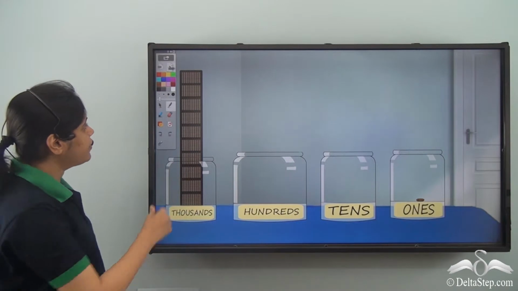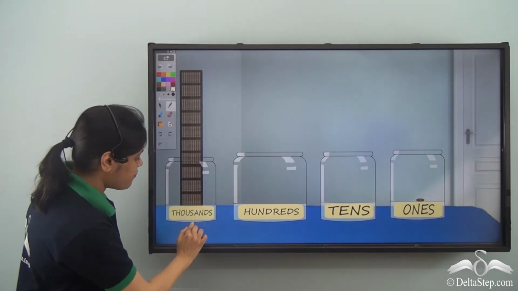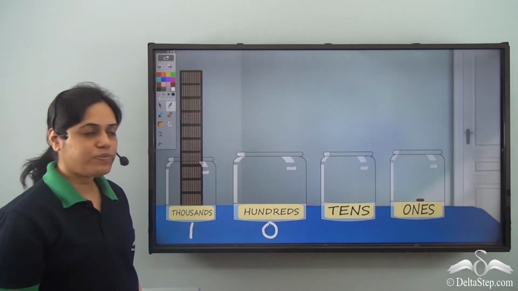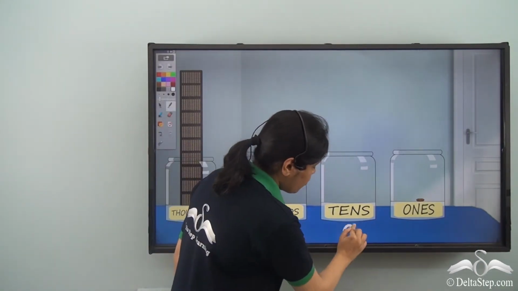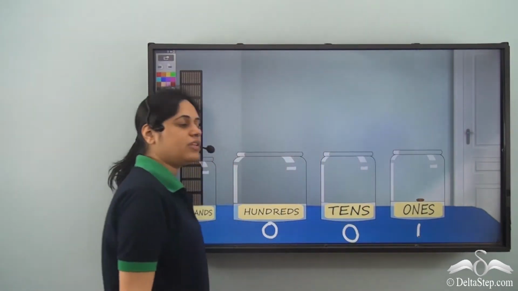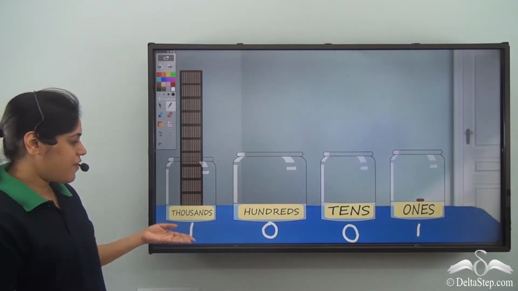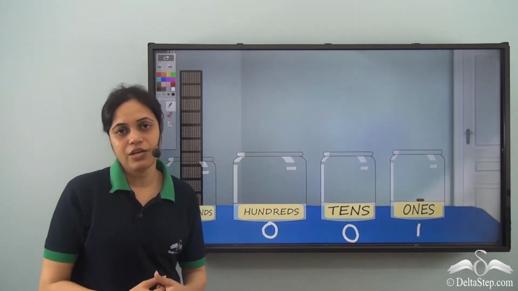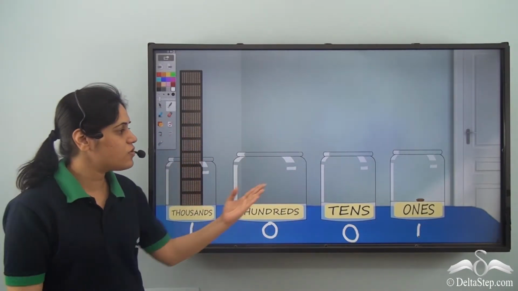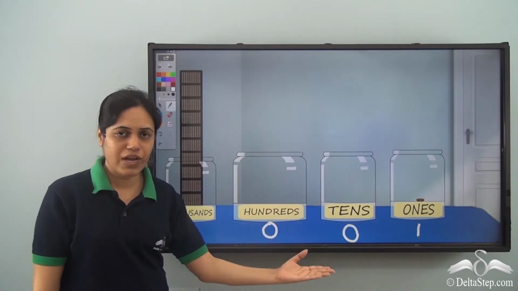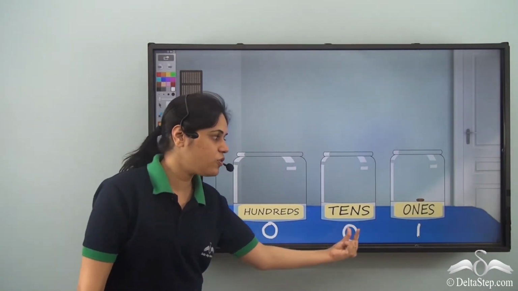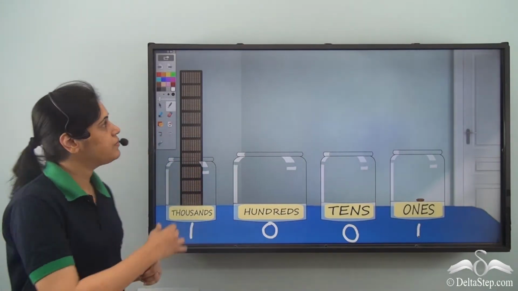And what do we have here? Over here, I have 1 stack of 1000, 0 groups of 100, no cookies in the tens jar, so 0 tens, and 1 cookie in the ones jar. So I have 1, 0, 0, 1. So I have 1001 cookies here, which is what we saw, 1000 and one more, 1001. So this one is 1 thousand, 0 hundreds, 0 tens and 1 one.